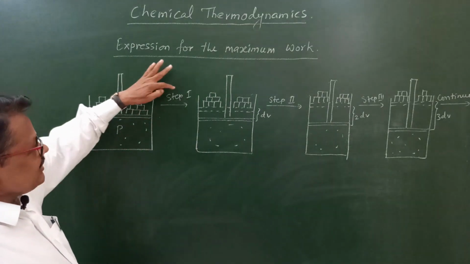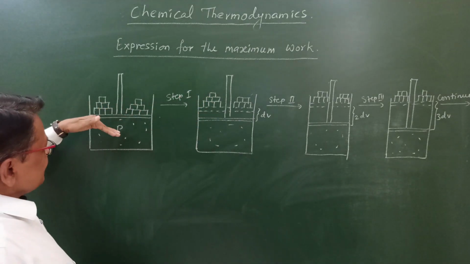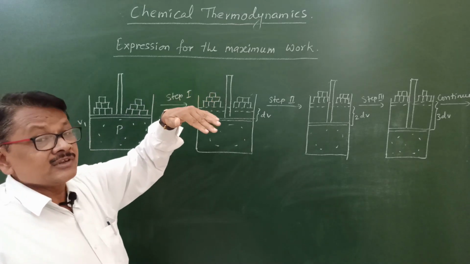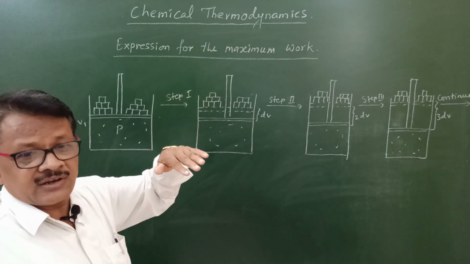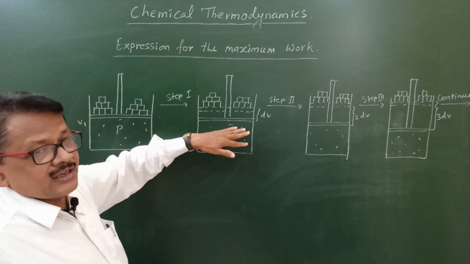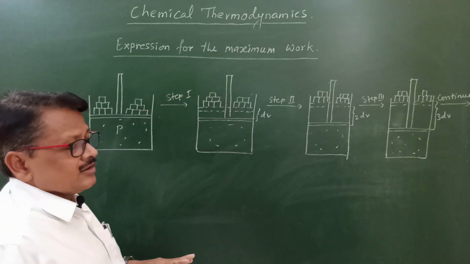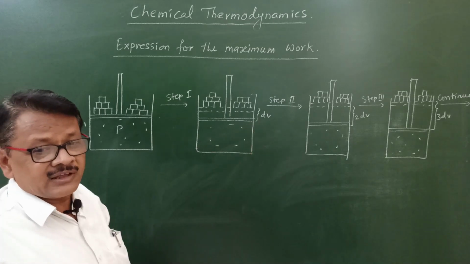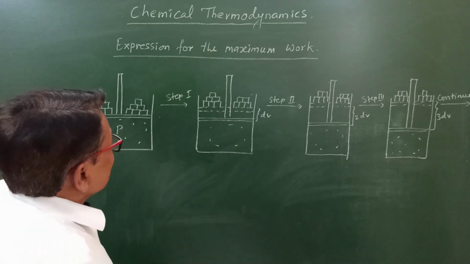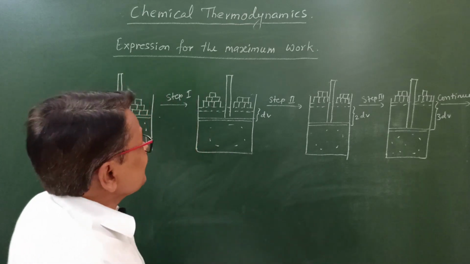When this decreased pressure is equalized, it means the internal pressure of the gas will decrease to the external pressure on the piston, and the state of equilibrium is achieved, and then the expansion of the gas will stop here. So that is the mechanical equilibrium, and this mechanical equilibrium takes place in each and every step, and this is the condition for a reversible process. In this manner, the expansion of the gas is taking place isothermally and reversibly.